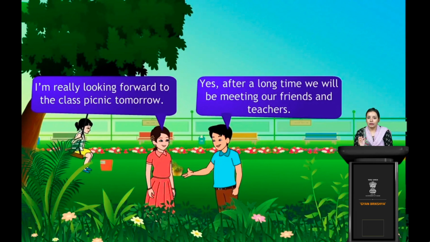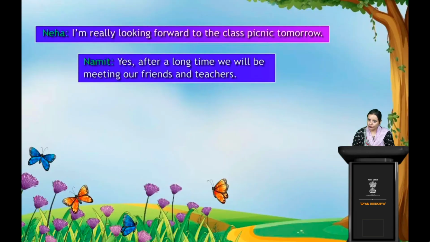Direct process. The boy is also saying, yes, after a long time, we'll be meeting our friends and teachers. So he is also saying it in a direct way. Now, if we convert these two sentences into an indirect form, let's see how the sentence construction looks.